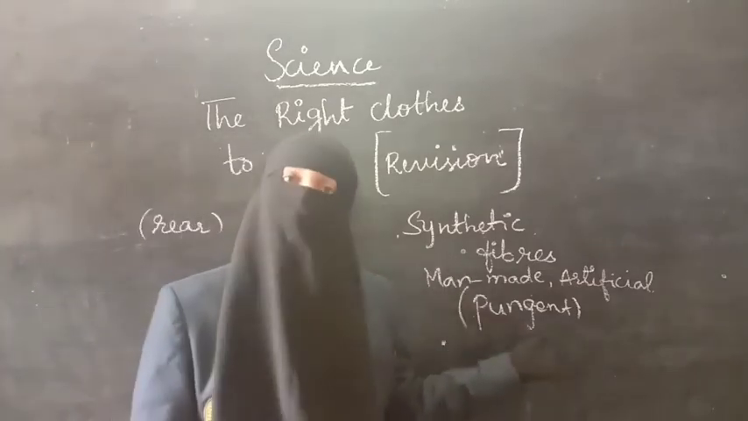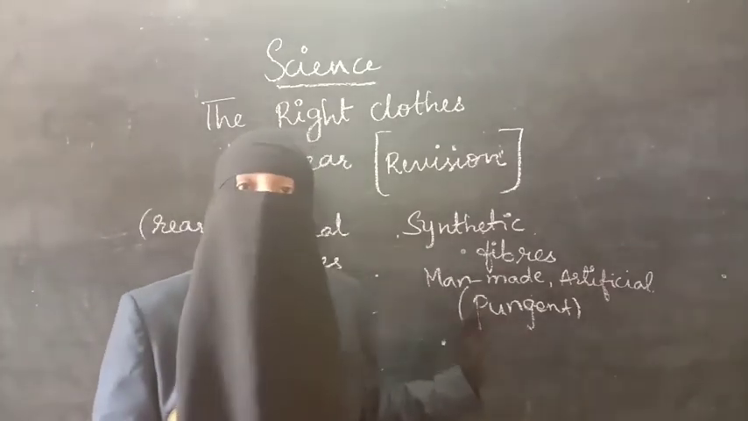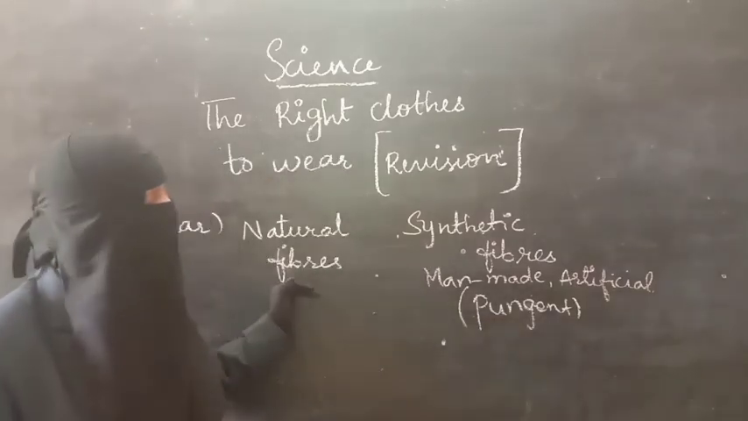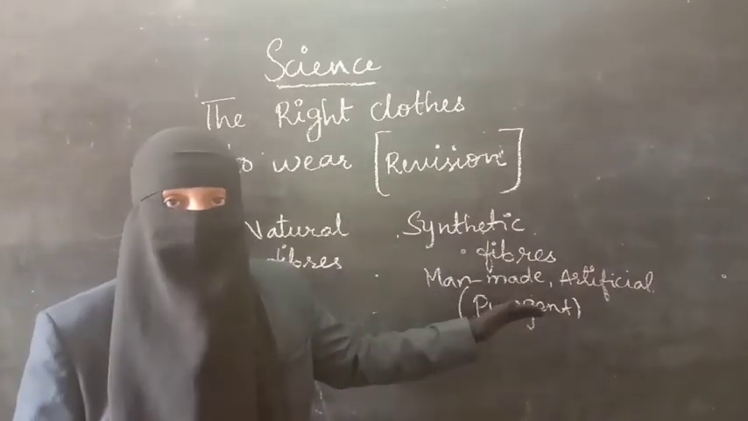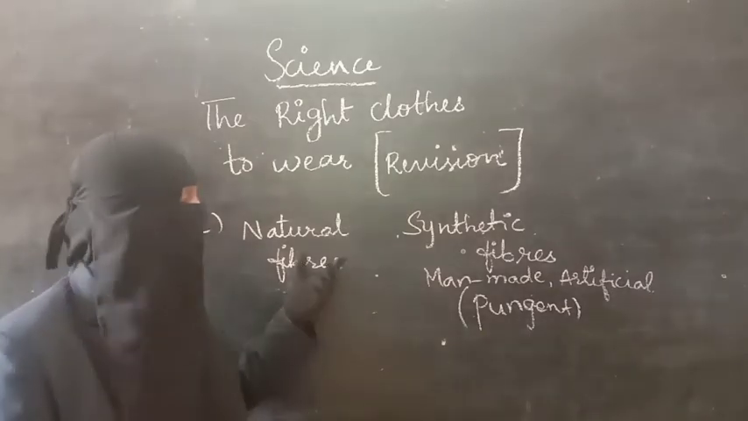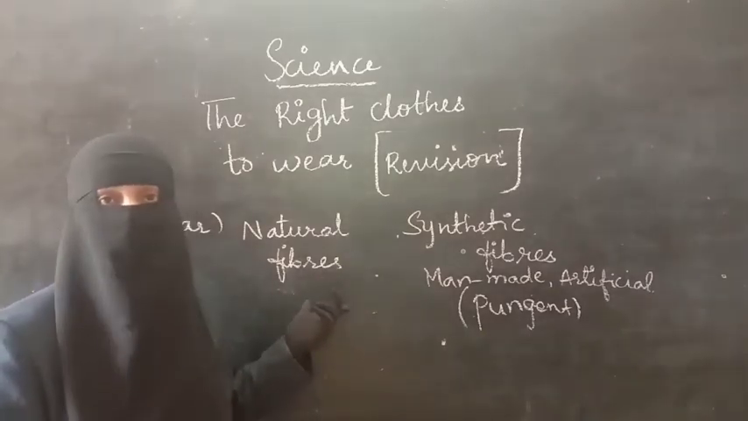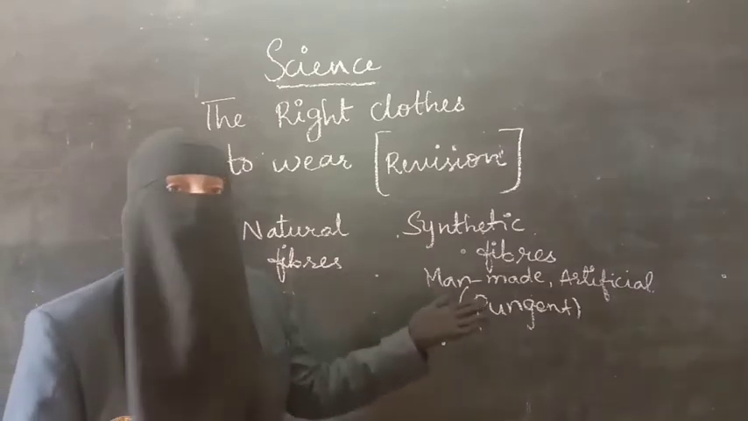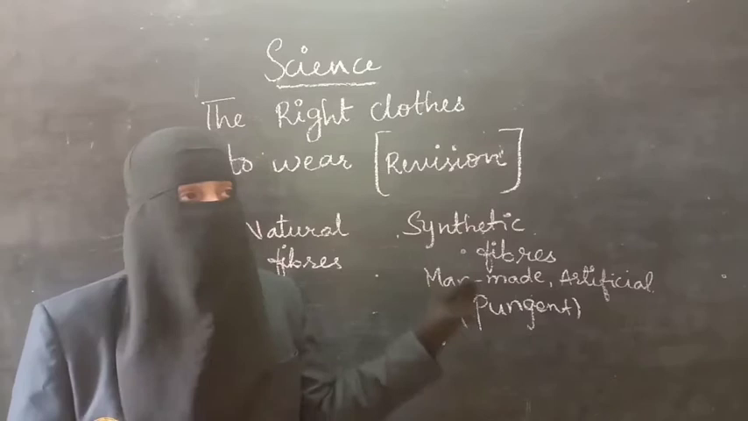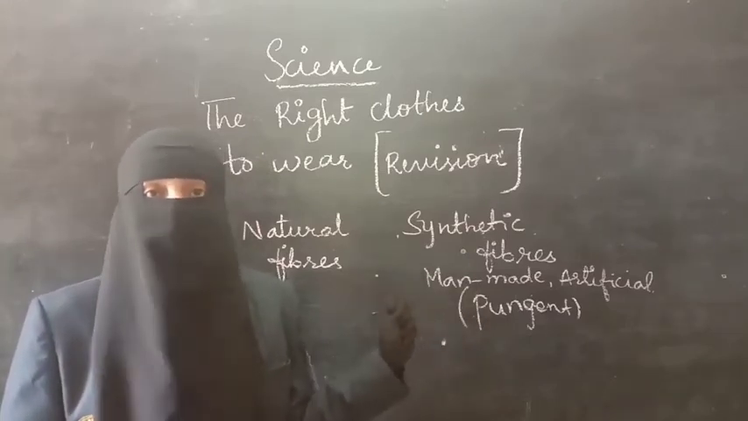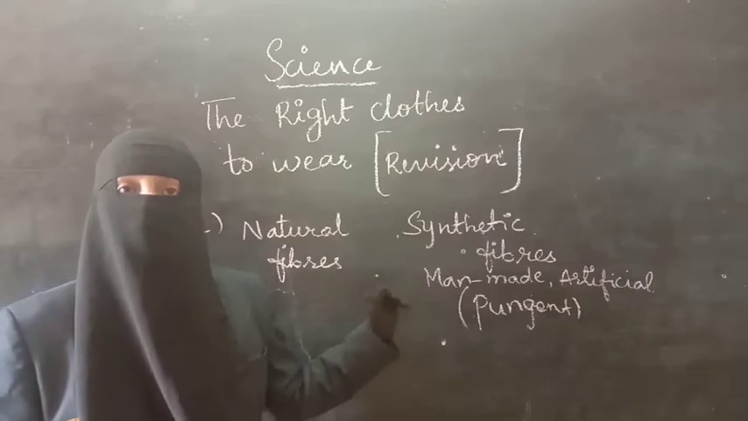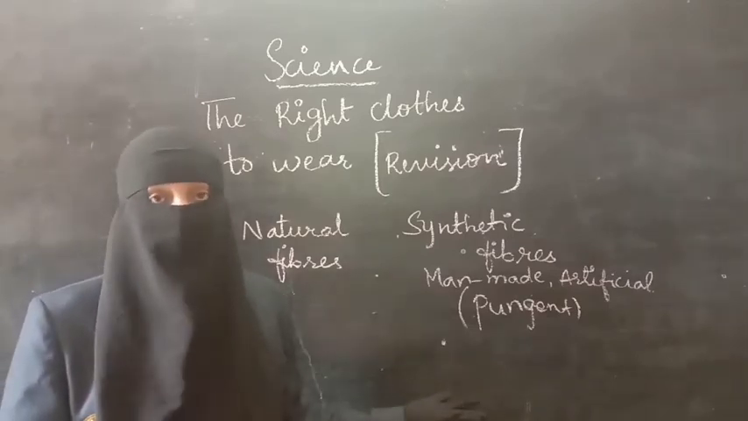Even synthetic fibers are expensive, but that much hard work is not involved, so they are cheap compared to natural fibers. For example, silk is costly, right? Whereas among synthetic fibers there is soft rayon. Compared to silk, rayon is cheap, so you can prefer it.